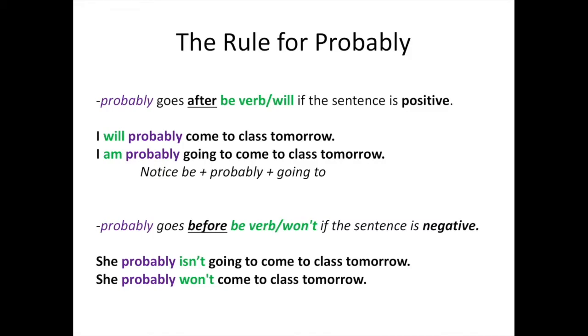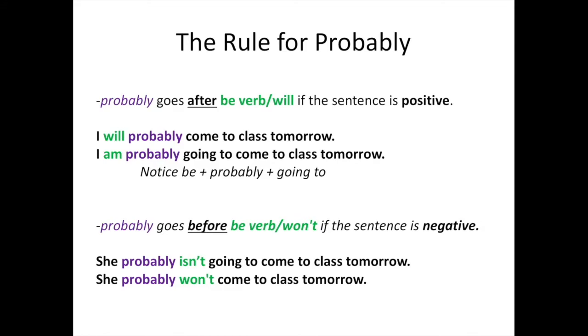The rule for probably is as follows. Probably goes after the be verb or will if the sentence is positive. For example, I will probably come to class tomorrow, or I am probably going to come to class tomorrow. Notice where probably is when we have going to.